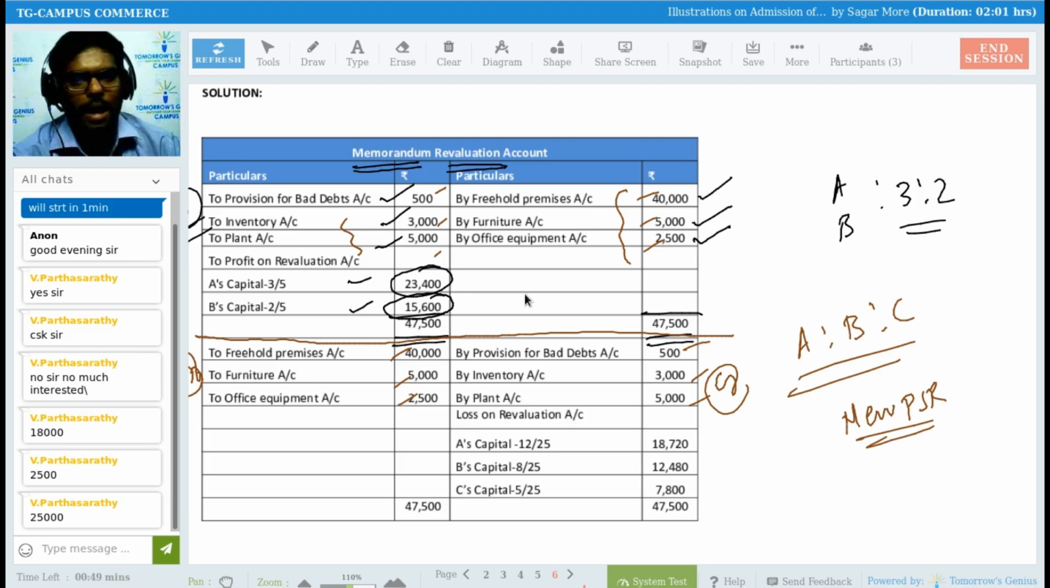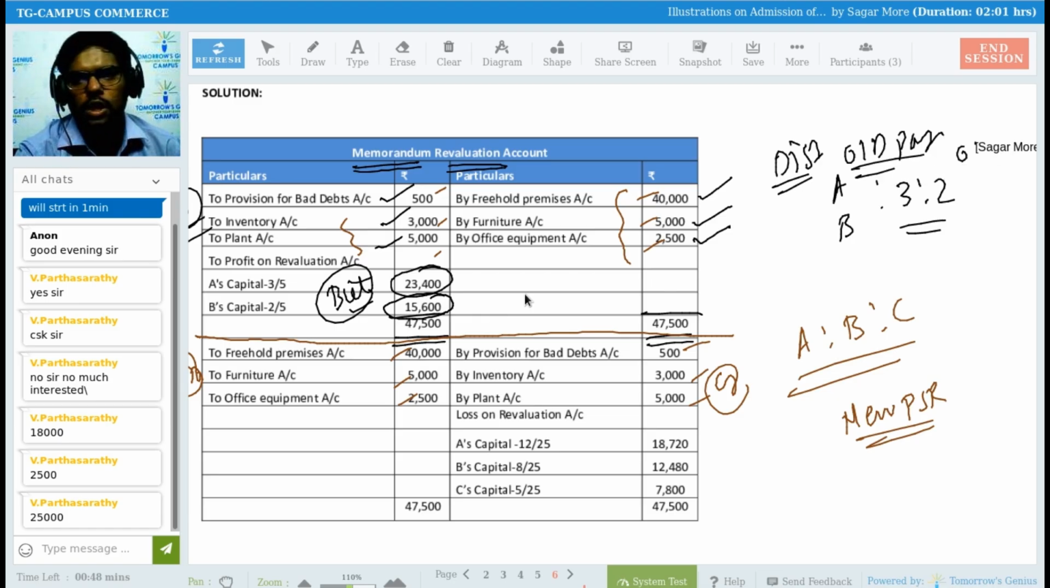After recording it, whatever balance you are getting, you have to distribute that balance among the old partners as per their old profit sharing ratio. So we did this here, right? And secondly, what do we have to do now? In the second part, we have to write down the same thing on the opposite side.